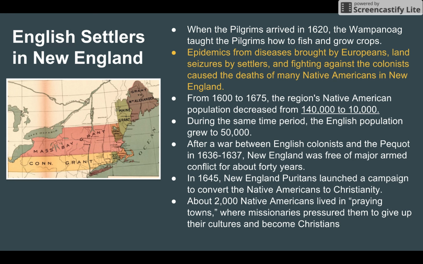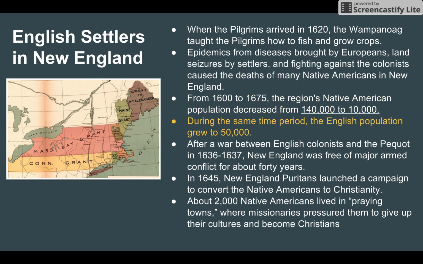However, there were epidemics from disease brought by Europeans. The Europeans took land, we call those land seizures by those settlers, and fighting against the colonists caused the deaths of many Native Americans in New England. Between 1600 and 1675, the region's Native American population decreased from 140,000 to 10,000. Think about that. That is 130,000 Native Americans that passed away, if not more.